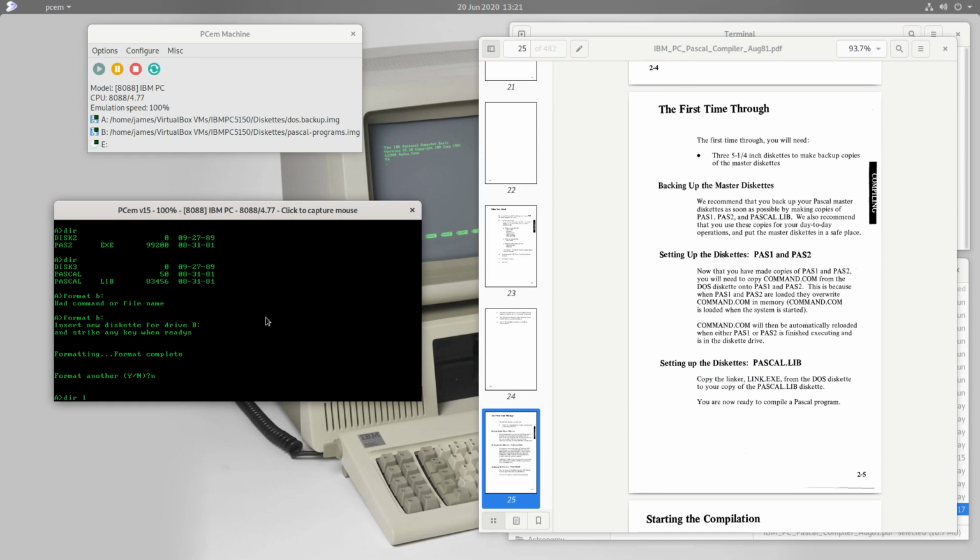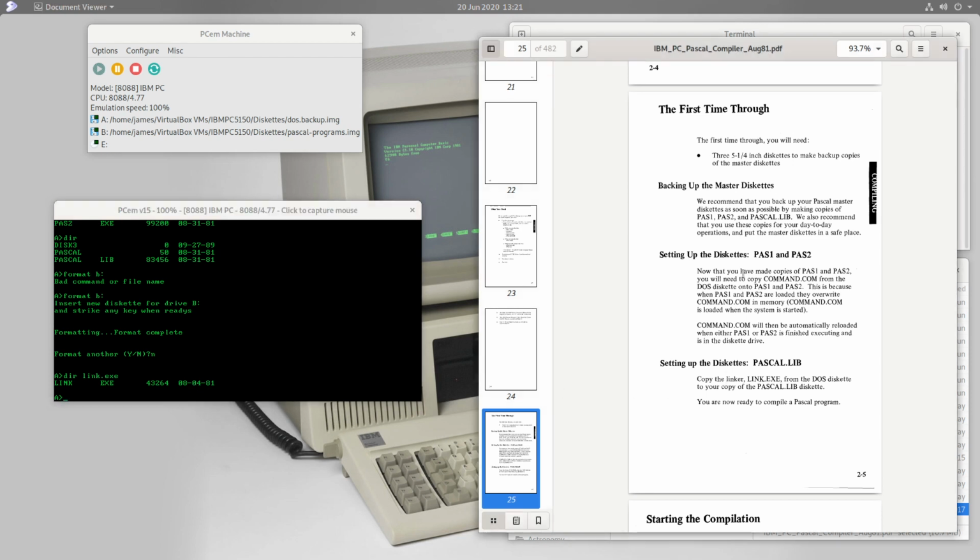So if we look here, there is actually a linker program on the DOS diskette. And it's the original one, which was built in April of 1981. And so this Pascal compiler doesn't come with its own linker. It asks us to use the one from DOS. And so it suggests that we copy that over onto our backup of the Pascal lib floppy.